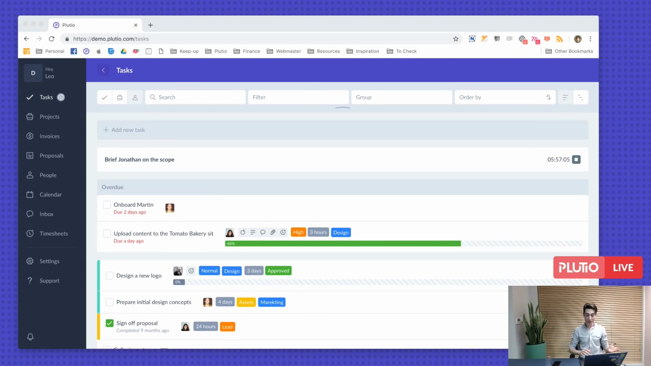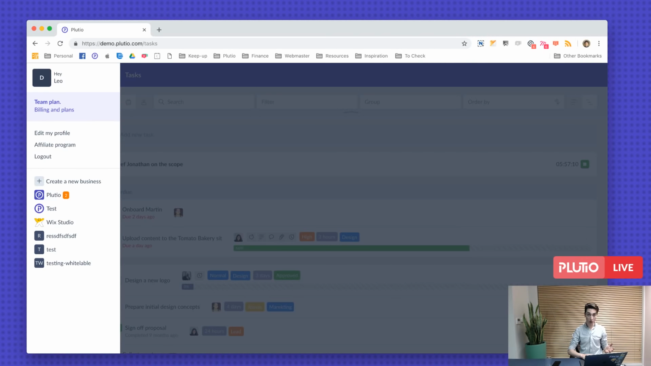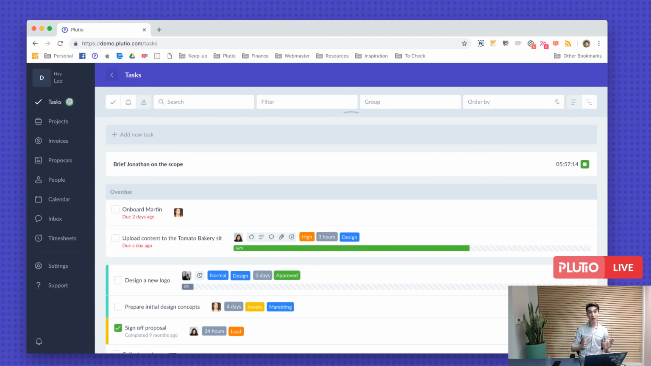For multiple businesses or boards or brands, you can hover over the top left over your logo and then click on Create a New Business. For more information on that, visit our Help Center and type multiple businesses. You should be able to see an article with a detailed explanation.